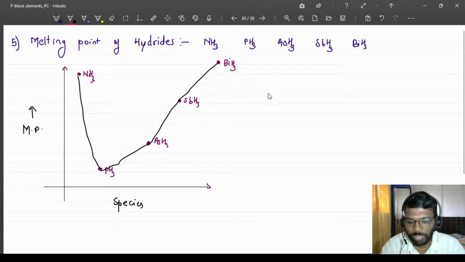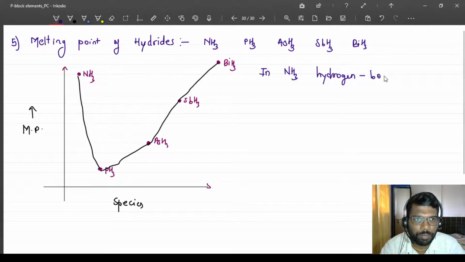This is due to hydrogen bonding in NH3, and lattice packing is high.